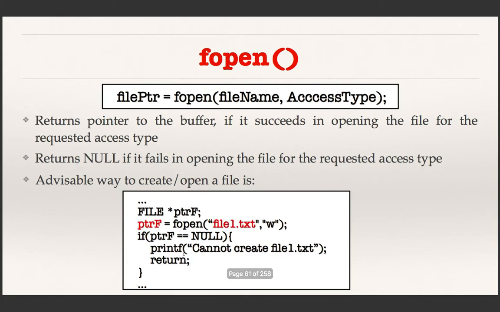Another important thing that fopen is doing is it associates the file with a name. So a file is created if you are giving W as the access type, and the file is given this name. And if you are opening an already existing file, then this file name tells which file you want to open. So actually fopen associates the file name with the pointer which it returns. So after the fopen, ptrf will represent this file.